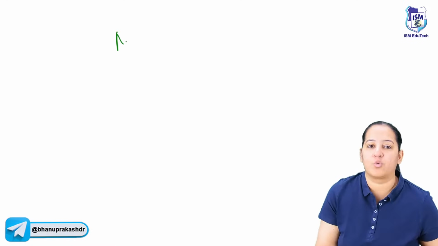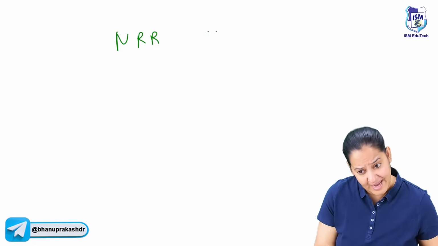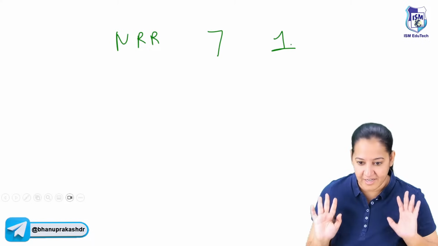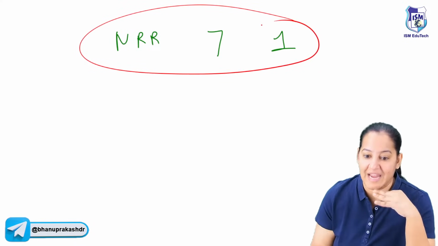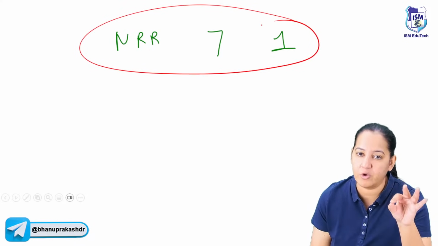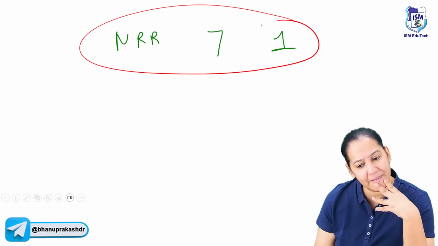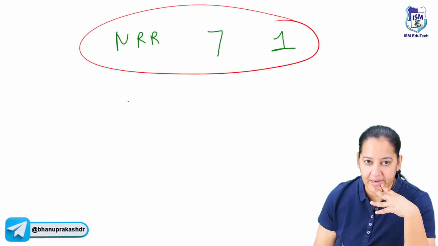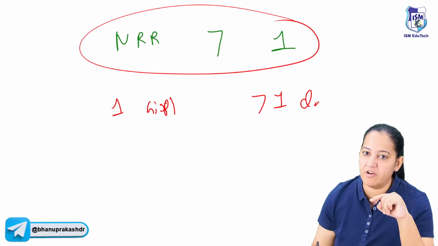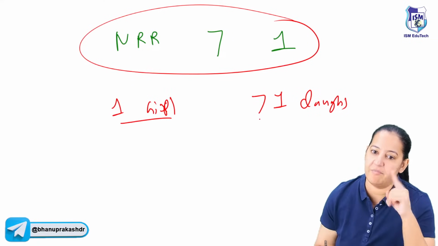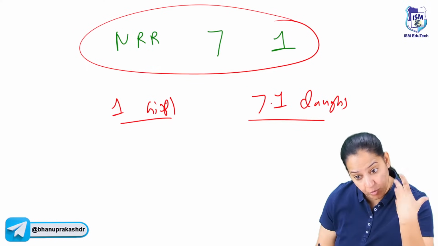Currently NRR is not 1. In India, the NRR is more than 1. Let's talk in terms of NRR because it is the best indicator. I want NRR to be 1. In my country, in India, I want to make NRR 1. How can I make NRR 1? Currently, one newborn girl is giving birth to more than one daughter. Ideally, she should give birth to one daughter.